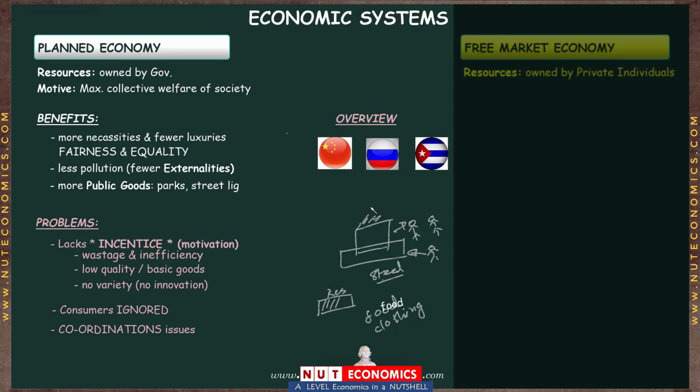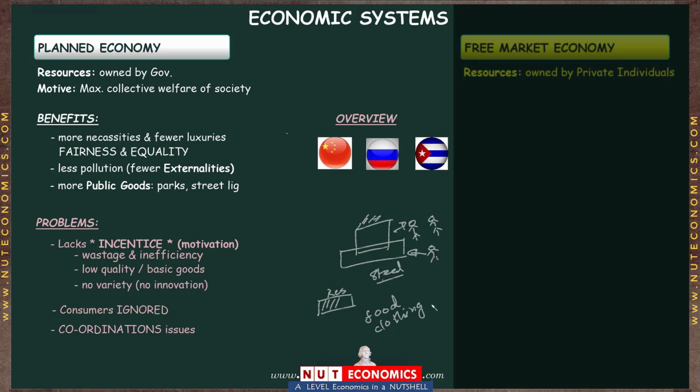But then suddenly after a couple of years, they realized that, look, we haven't been allocating enough resources to make food and we are running out of food. And that is where the most infamous famine, the Great Famine of China, came in. So that is where we say that, look, the government will somewhere make a mistake despite all the good intentions. And as these planned economic systems grow in size and become larger, these problems of coordination will only become more serious and more frequent.